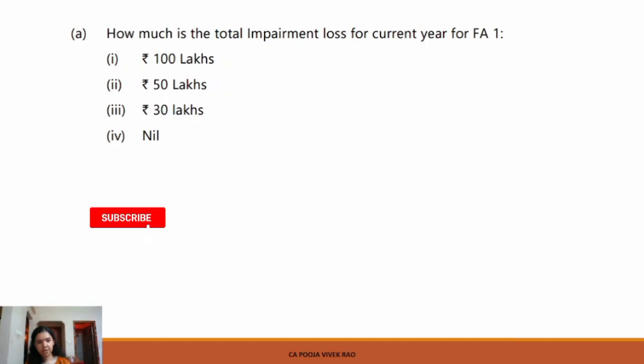So the first question is, how much is the total impairment loss for the current year for FA1? Actually this question is based on accounting standard 28, that is impairment of assets. So for FA1, the total impairment loss is computed as follows.